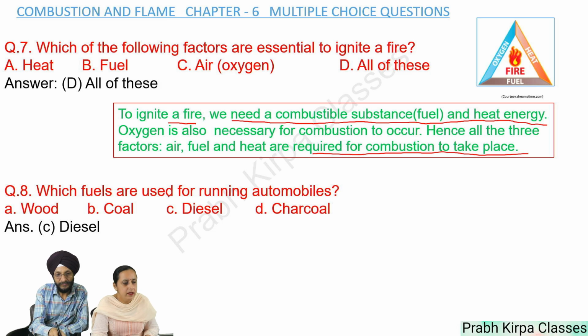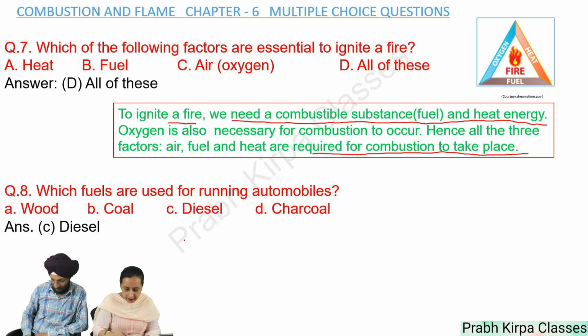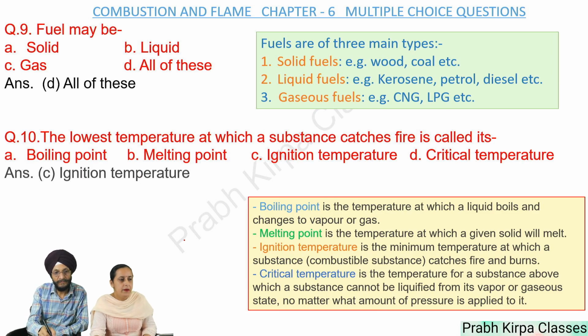Question number 8. Which fuels are used for running automobiles? A. Wood. B. Coal. C. Diesel. D. Charcoal. So answer is diesel. Next, question number 9.